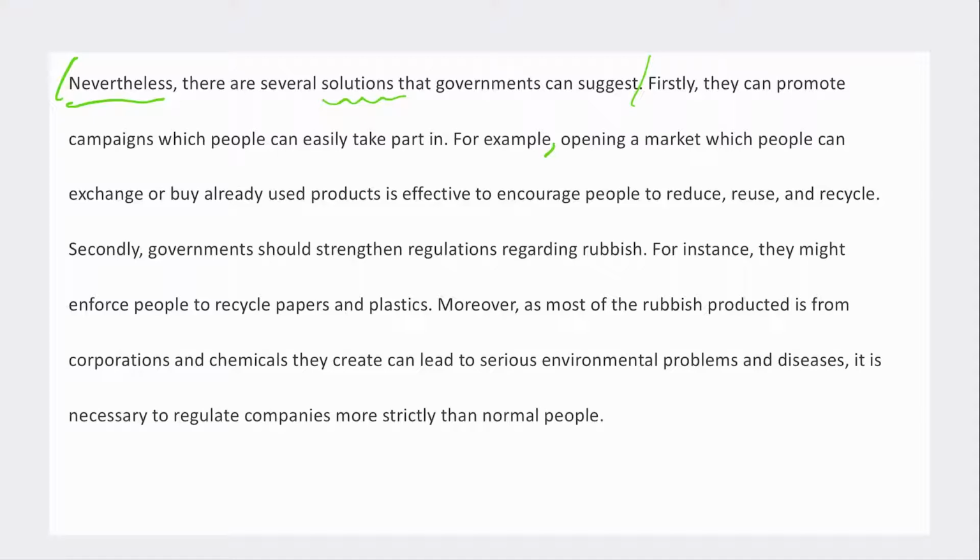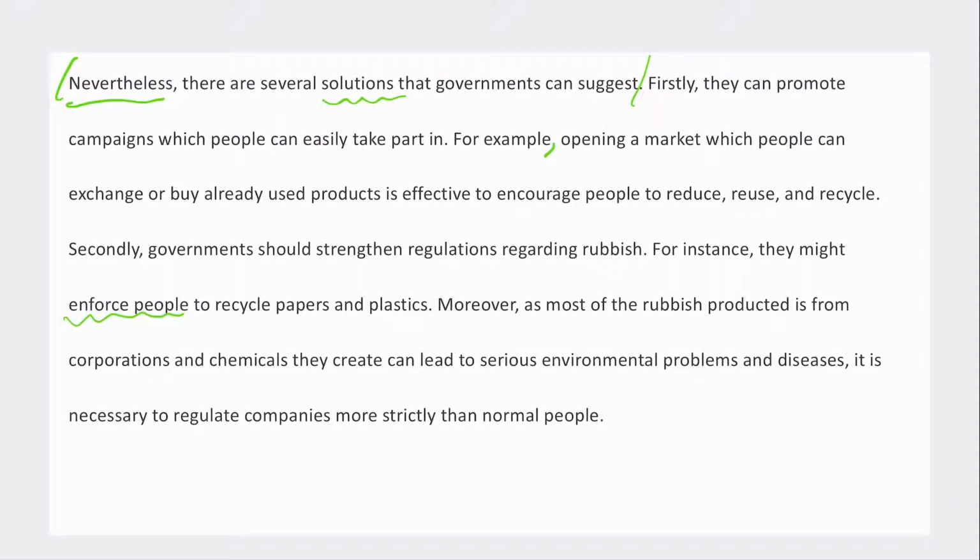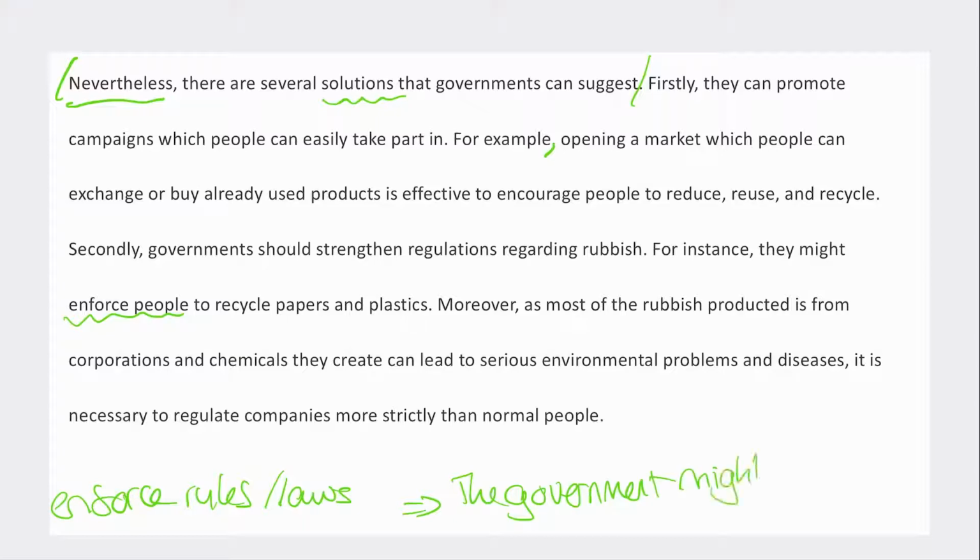Okay. Secondly, governments should strengthen regulations regarding rubbish. For instance, they might enforce. You can't really enforce people. You enforce a rule or laws. Okay, so you could say the government might enforce stricter rules about recycling. Okay, so that you can enforce the rule, but you can't necessarily enforce people.